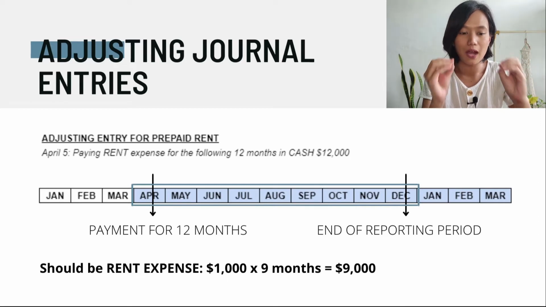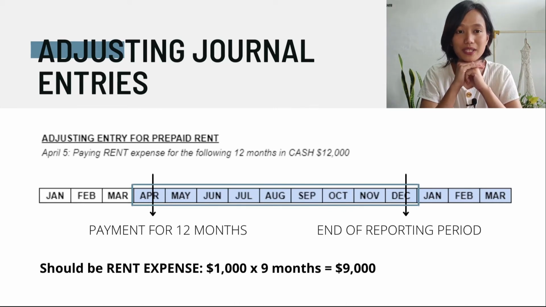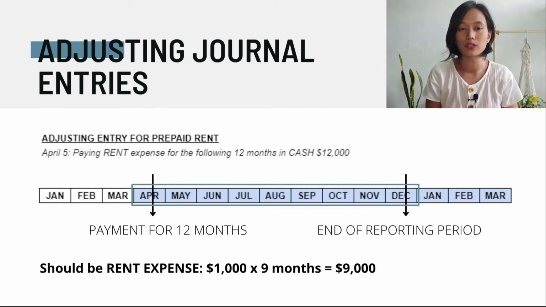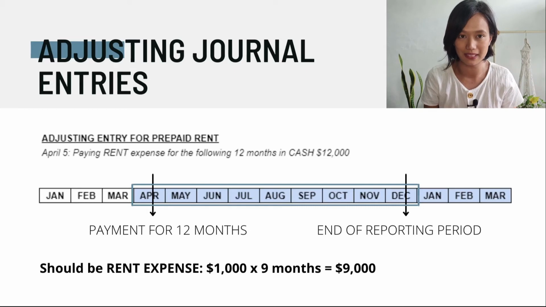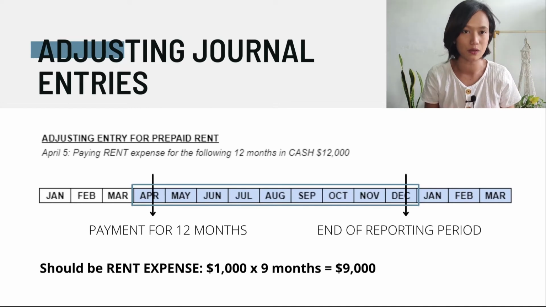But our reporting period is until December only. Now, in accounting, we have to ensure that our financial information is presented accurately. We can't report the whole 12,000 as rent expense because the 3 months is not yet incurred. We have only incurred 9 months of rent.